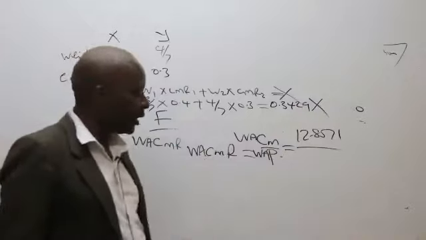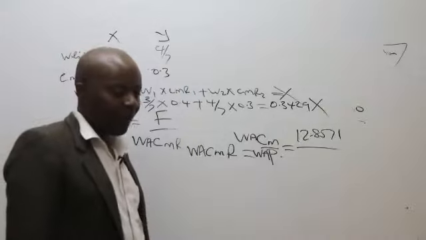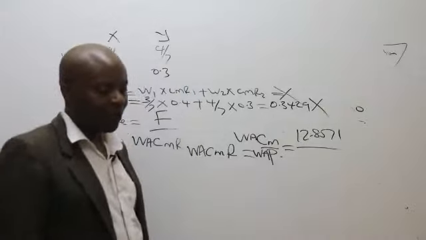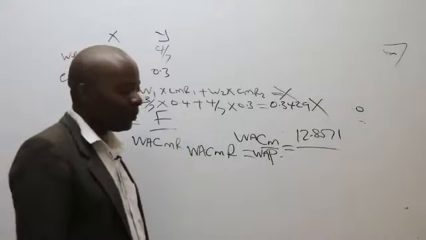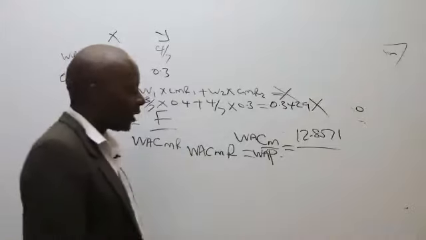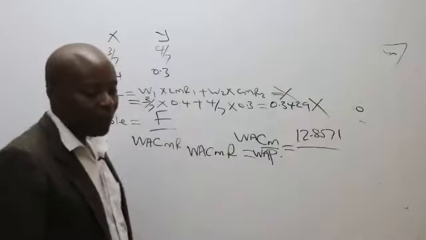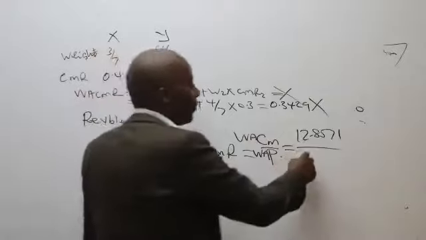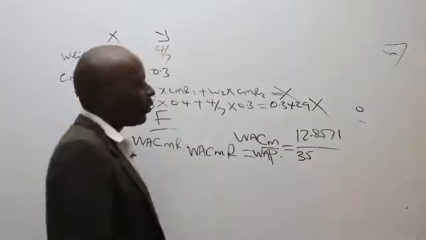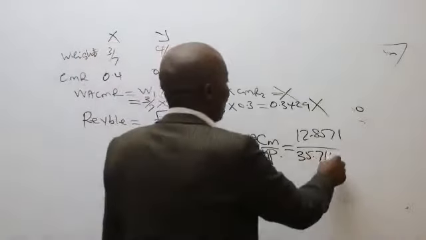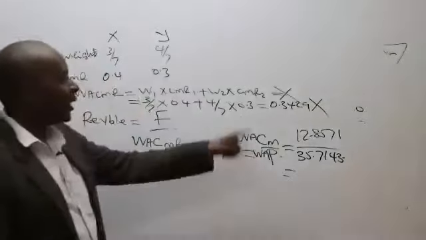Can somebody give me this WAP, the weighted average price? What figure are we getting for weighted average price? Whatever you've given me is working. Weighted average price, I'm being given 35.7143. Then could you kindly do me a favor and divide that?